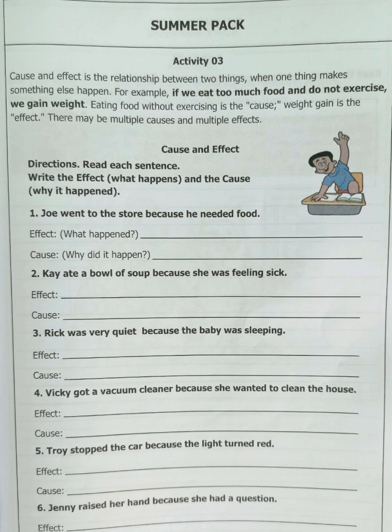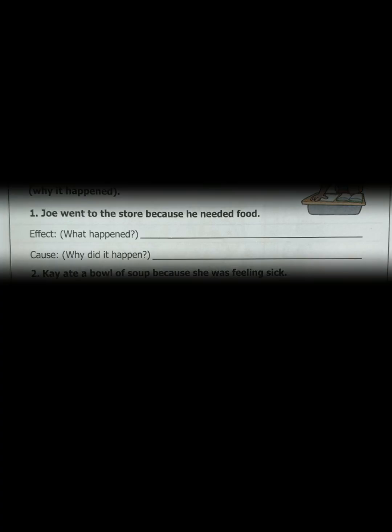Let's look at some sentences and identify the cause and effect in each one. Cause and effect. Directions. Read each sentence, write the effect, what happens, and the cause, why it happened. Number 1. Joy went to the store because he needed food. Effect. What happened? Cause. Why did it happen?